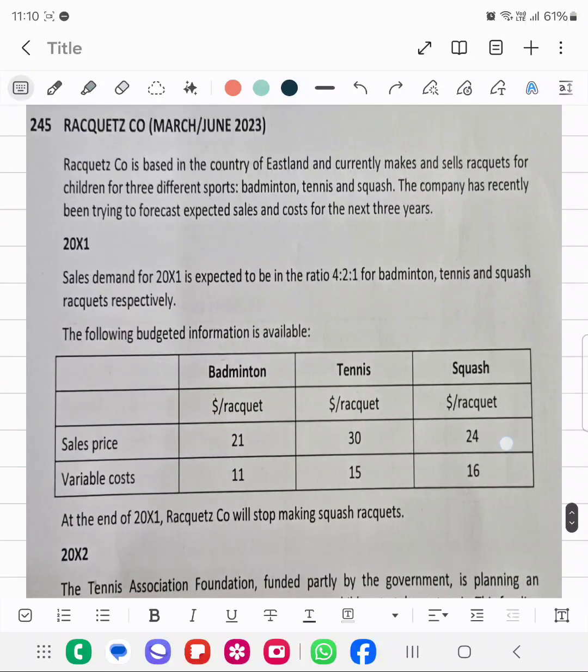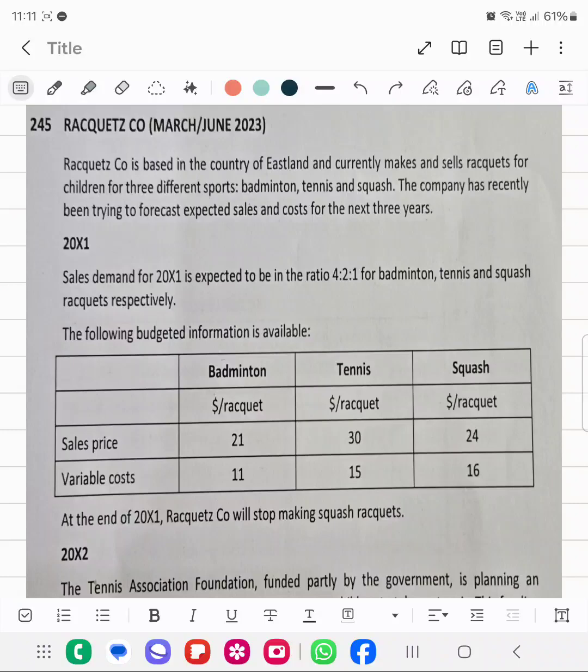Hello everyone, let's start with another Section B question, which is Racquetz Company. Racquetz Company is based in the country of Eastland and makes and sells rackets for children for different sports: badminton, tennis and squash. The company has recently been trying to forecast expected sales and the cost for the next 3 years.